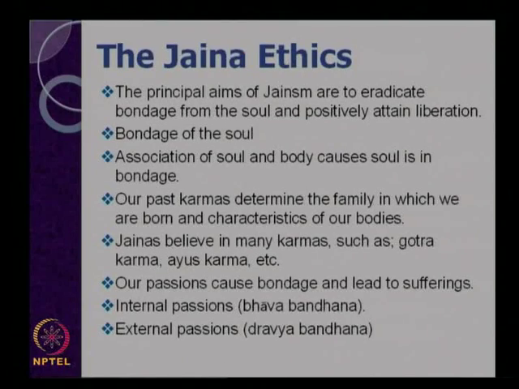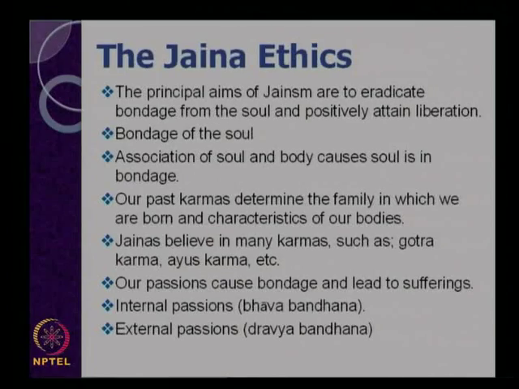Jainas believe in many karmas such as Gotra karma and Ayusha karma. Our past karmas determine the family in which we are born and the characteristics of our bodies, which is known as Gotra karma. In which life the soul will enter and how the body will appear is also decided by our past birth. For example, someone has good height, good health, fair color, hair, and so on.